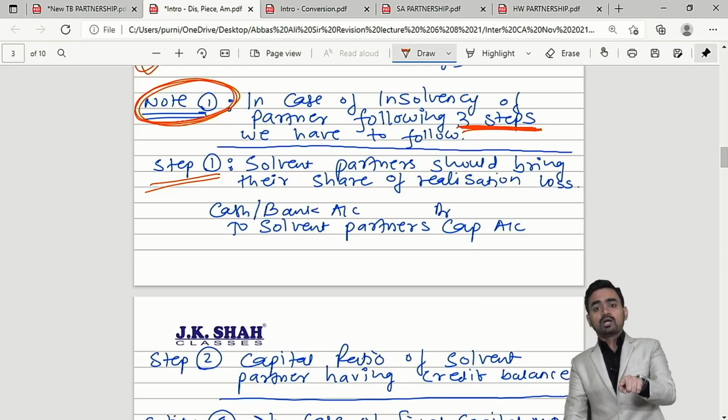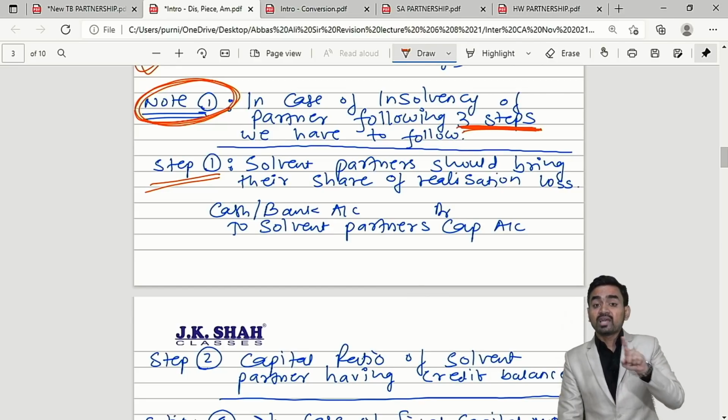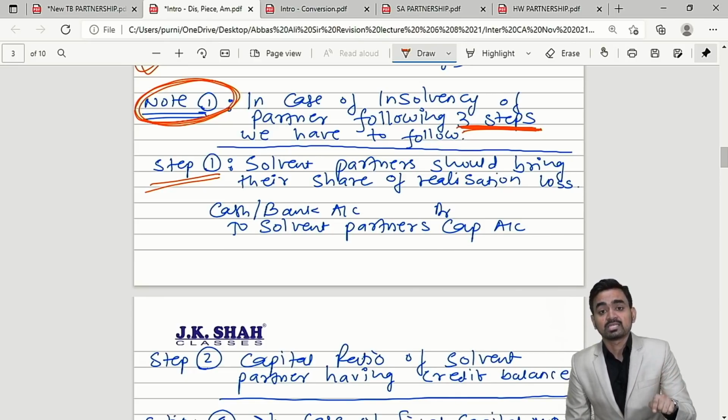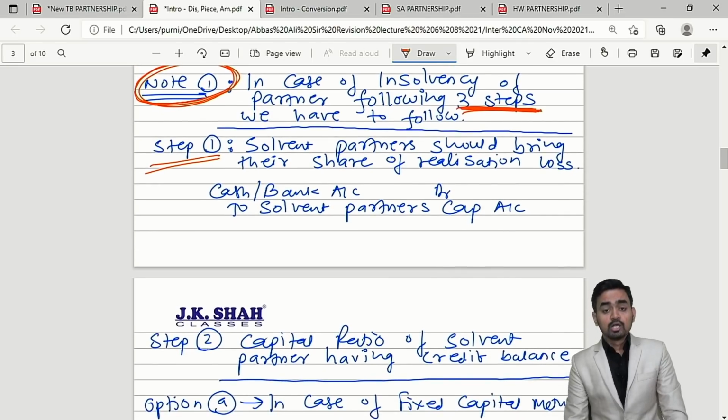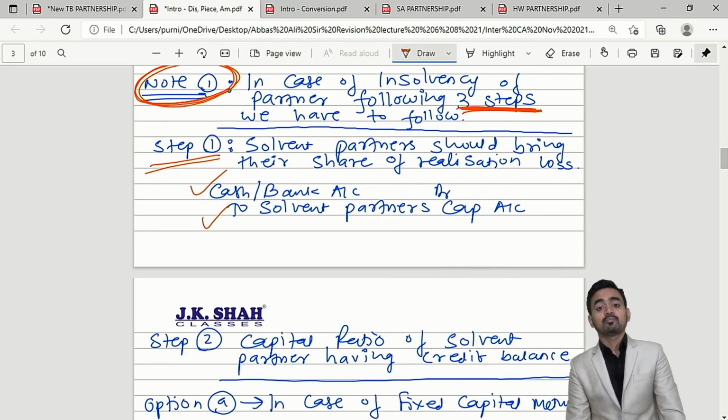In other words, if there is realization profit, then step number 1 will not come. So if there is realization loss, then solvent partners will bring their share of realization loss. When they bring the amount, cash/bank comes in to solvent partners.